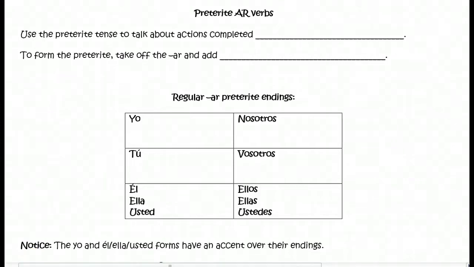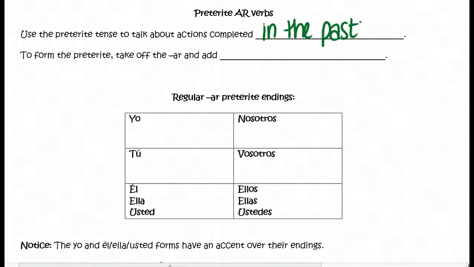So up until this point, we have learned to conjugate all sorts of verbs: regular AR verbs, ER verbs, IR verbs, boot verbs, verbs that end in go or yo-go verbs. But now we're going to learn the preterite tense. And we use the preterite tense to talk about actions that are completed in the past. Okay, so this is our first form of the past tense.